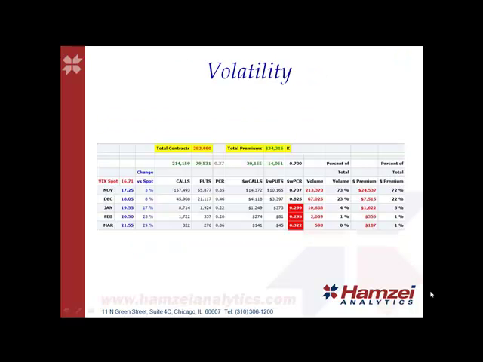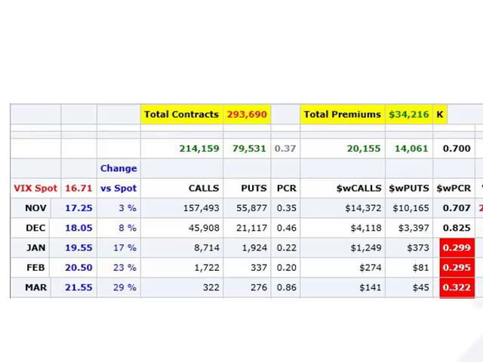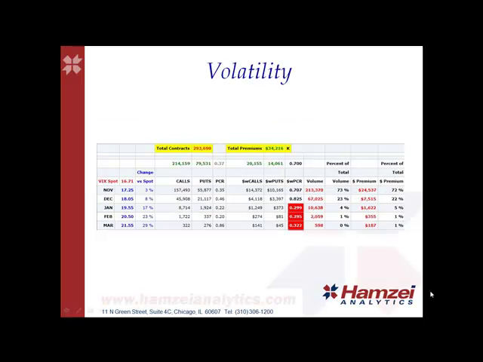For the volatility, 293,000 contracts traded on the VIX today, with 34 million in total premiums paid. For the dollar-weighted put-call ratio in November, we saw a 0.7, which is neutral with 72% of the total premiums paid. On December, a 0.82 reading, which is neutral with 22% of the total premiums paid. Again, a very neutral reading.